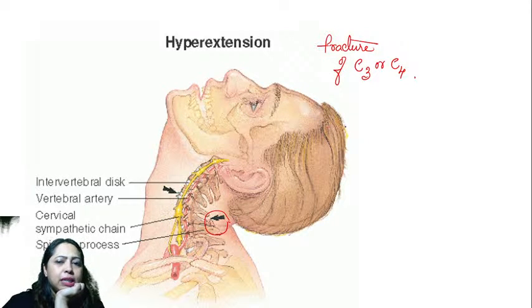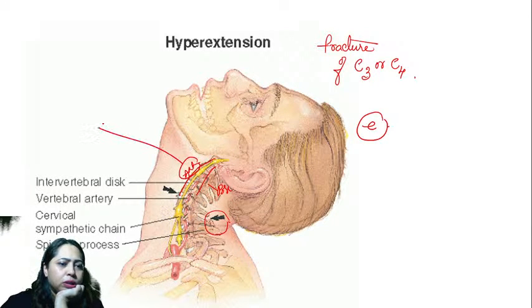Yes, Pratik says it is E. The answer is E because this is anterior. Front is anterior. This is posterior. Backside is posterior. So which one is stretched? Anterior. Yes, it is.